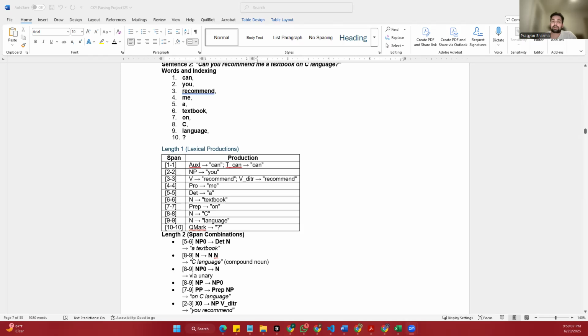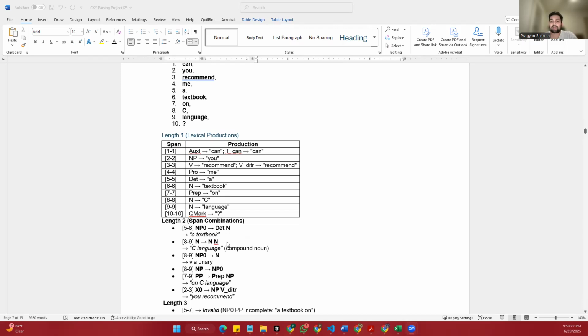So the second sentence is, can you recommend me a textbook on C language? Let's go through how CKY parse analyzes the sentence. Can you recommend me a textbook on C language? We begin by assigning a grammar category to each word. Can is an auxiliary verb marked as T can. You is a noun phrase. Recommend is recognized as a transitive verb, which means it needs an object.